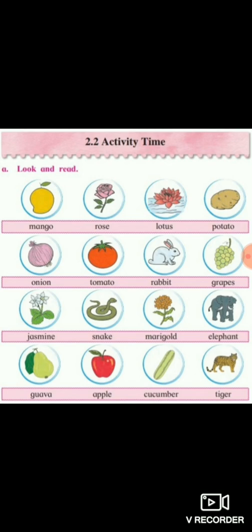Guava is the name of a fruit. The next is apple. Apple is also the name of a fruit. So it will go in the fruits group. The next is cucumber.